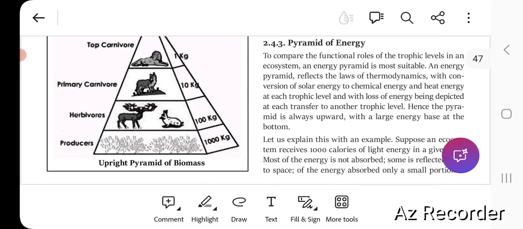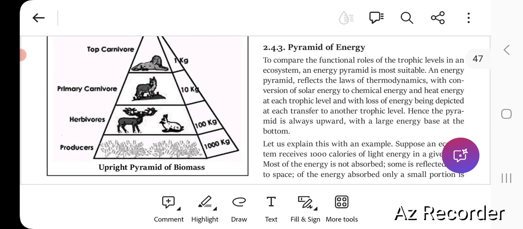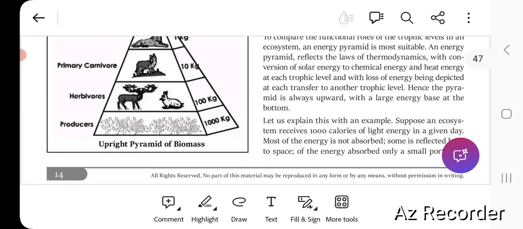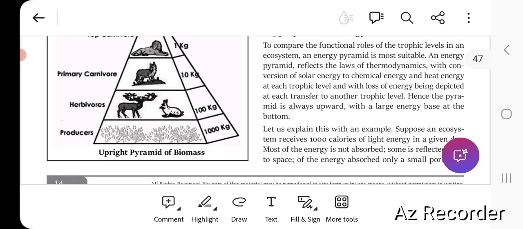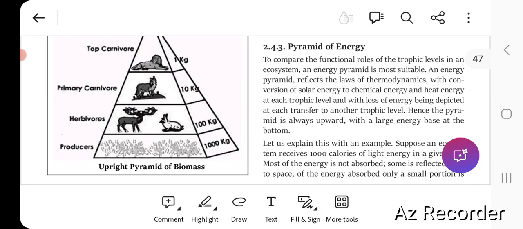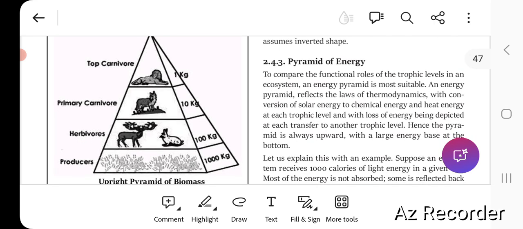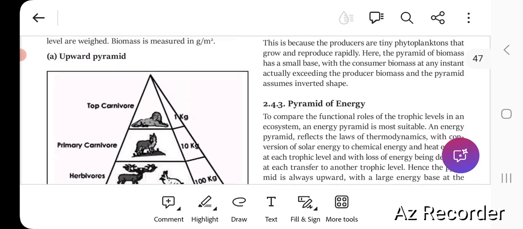Like the upward pyramid of biomass in the case of grazing: producers, then herbivores, primary carnivores, carnivores. So you can see here it is an upright pyramid of biomass, because for plants, if you take the dry weight, it is 1000 kg. Then when we come to the next, the herbivores' dry weight is 100 kg. Then the next dry weight is 10 kg for carnivores, and the next dry weight is 1 kg for top carnivores. So here we are getting an upright pyramid of biomass.